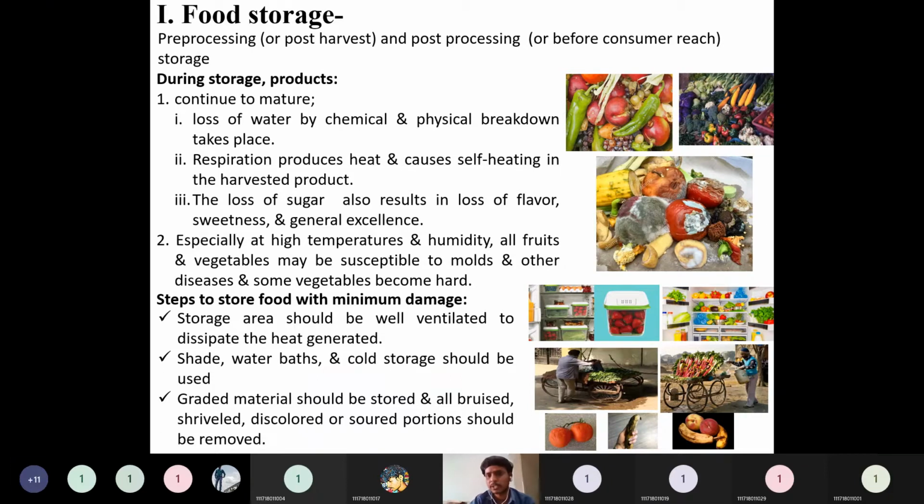What happens due to the respiration or due to the damage which is created by some pathogenic bacteria or some insects or something, the fruits or vegetables or whatever the cereals are there will be ripened out. So that will be destroyed, causing spoilage in the food, and a huge amount of food will result in loss. So in order to lower that, we need to have a proper storage. Okay, storage is also very important. There are many steps in order to minimize the damage, which we already covered, so you can go through this one.